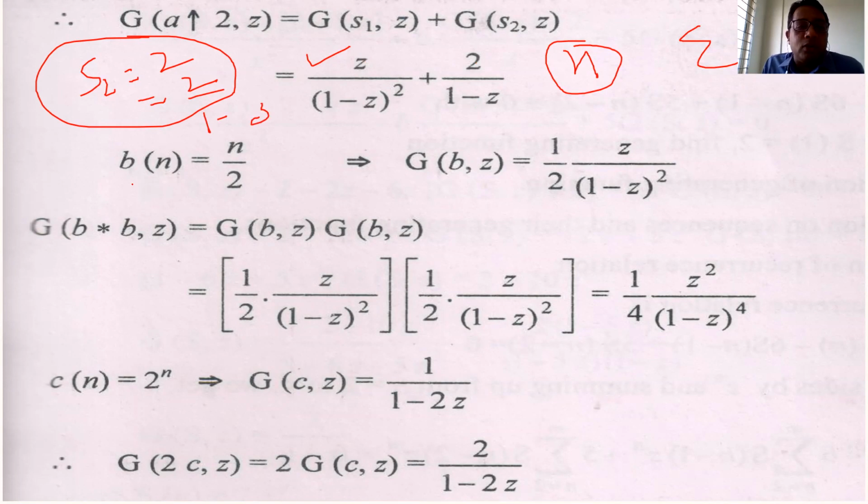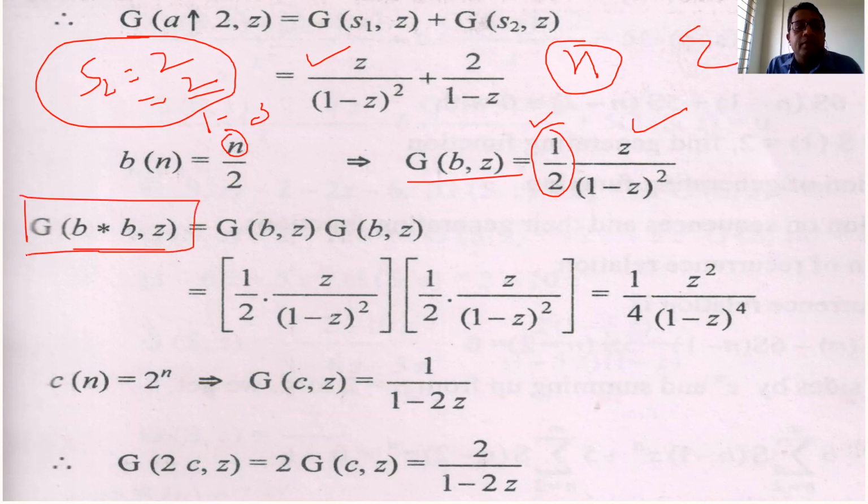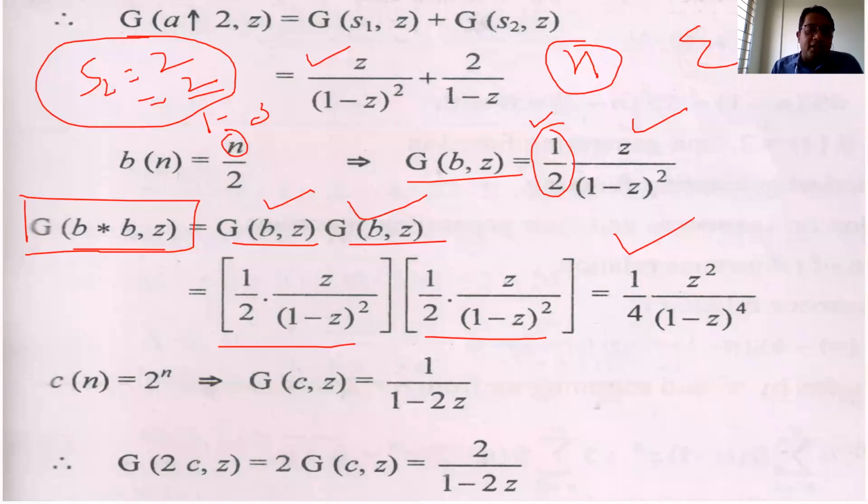The second sequence is b(n), which was given equal to n by 2. If we want to write the generating function of b(n), it is simply 1 by 2, a constant, multiplied with n. The formula we read: G(cS)(z) will be cGS(z). So we take the constant c, which is 1 by 2, outside, and the generating function of n is again z over (1 minus z) whole square. And for b star b, the generating function for the convolution: the formula was GS star T(z) will be GS(z) into GT(z). Here we have both S and T equal to b, that is why it is GB(z) into GB(z). So substituting the value of GB(z) two times and multiplying, we will get its result.